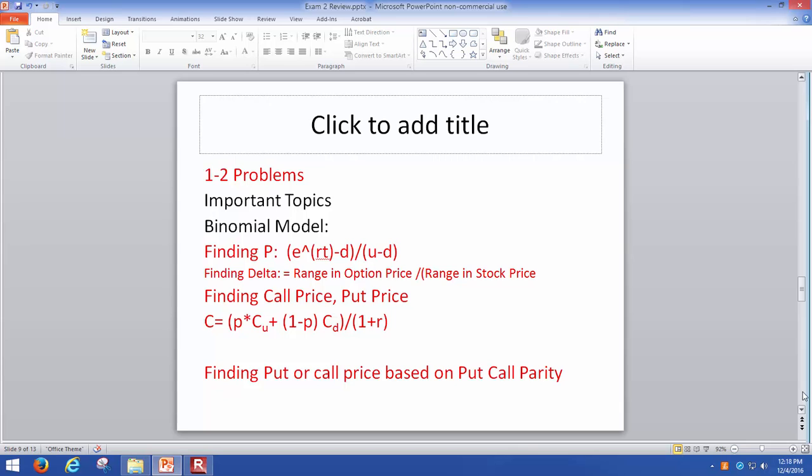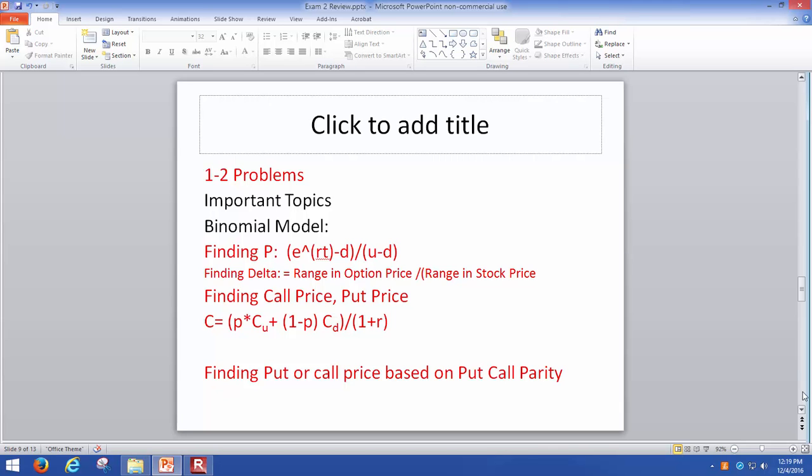So what are the things we talked about as far as the binomial model is concerned? I think the most important thing would be finding the delta of the option. And what is the delta of the option? The delta of the option tells you by how much the option moves for a given change in the stock price. As an example, you plug in the numbers and you find the delta is 0.5. It tells you that when the stock price moves by $1, your option price moves by 50 cents. The other definition of that is it also tells you how many shares you have to sell to hedge one put option, or how many shares you have to buy to hedge one call option.